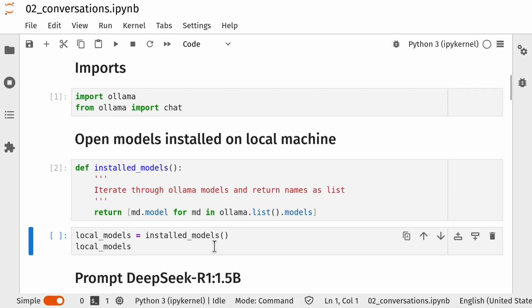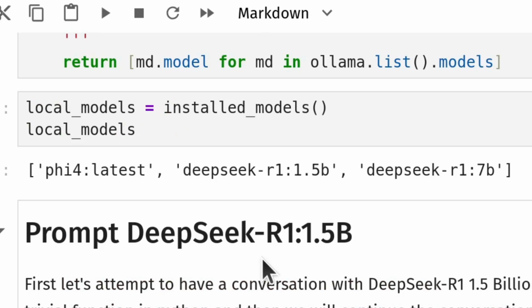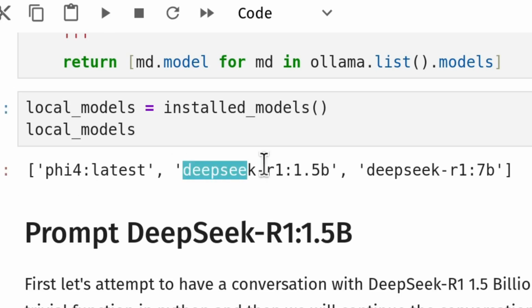Okay, so the first thing we'll do is have a look at what language models have been installed locally through Ollama on my machine. So I've got 3 installed at the moment. One is Phi-4, which is from Microsoft. And then we've got DeepSeek R1. We've got the 1.5 billion parameter model, and we've got the 7 billion version of that as well. We'll work with the 1.5 billion as that's a bit quicker.